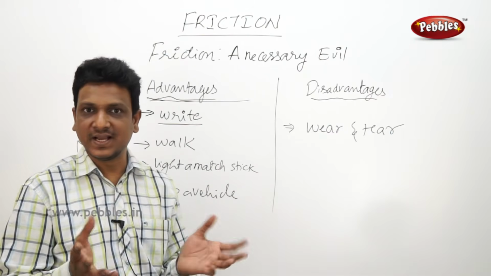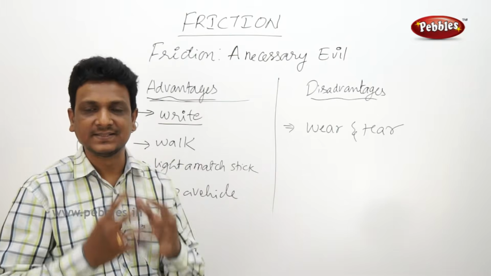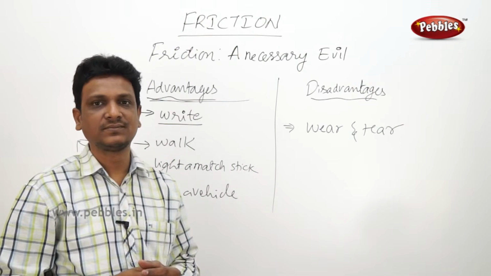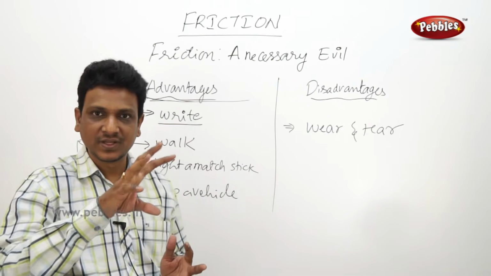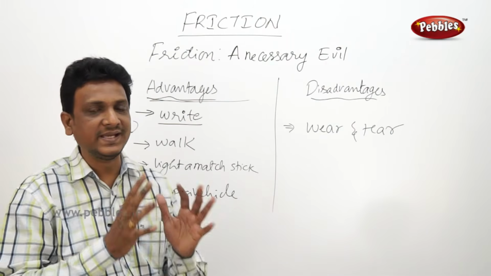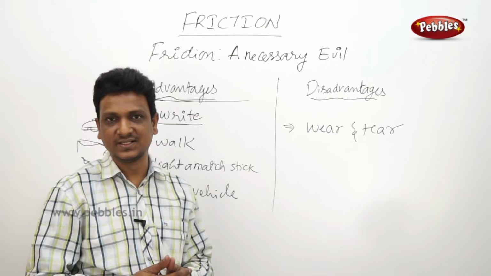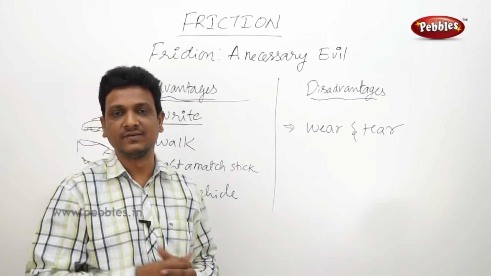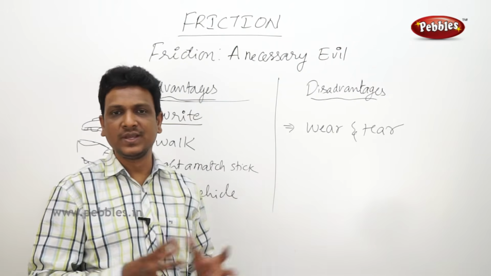So your mother's idea is not to make the chutney hot. Her idea is to grind it. So she wanted to use the mixer to grind it. She is spending the electric energy to grind it. But some of the electric energy is converted to heat. It is unnecessary. Do we have any use with the heat produced in the mixie jar? No. It is unwanted wastage of electricity, energy. So we cannot avoid it.